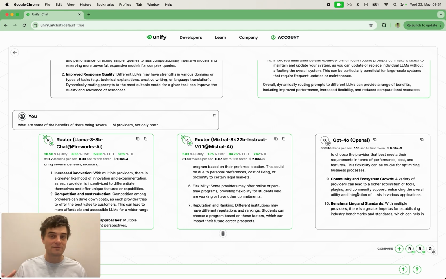And that's the main benefit of using the chat, is not to do rigorous exhaustive benchmarks. That's what the graphs are there for. And actually in the next video, we'll be talking about how you can upload your own custom prompt dataset in order to actually get rigorous evaluations on your own prompt data for your own task, and actually get quantitative comparisons between different routers and different endpoints on the task you care about. The main benefit of this chat interface is really just to play around and get an intuition.